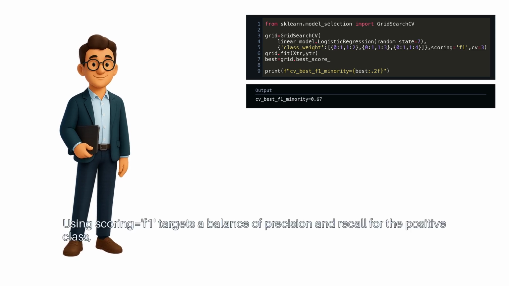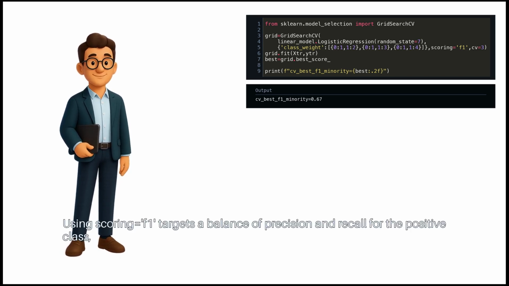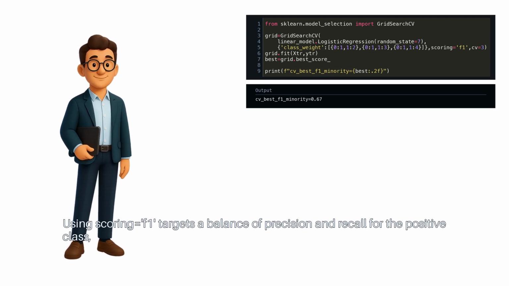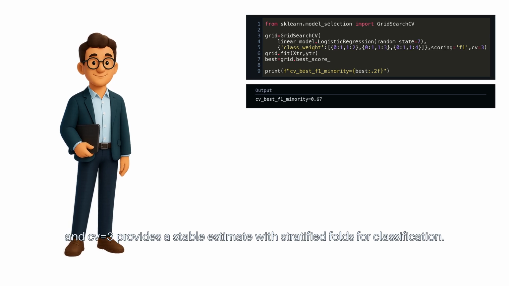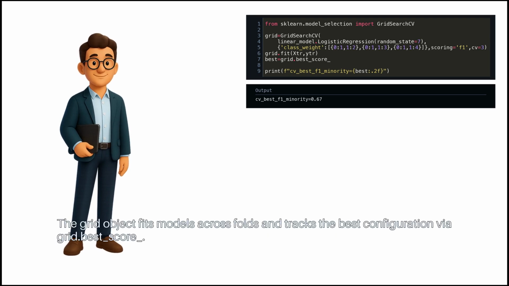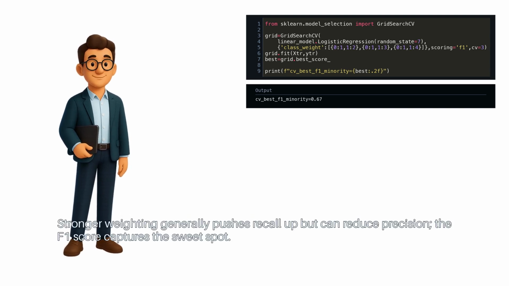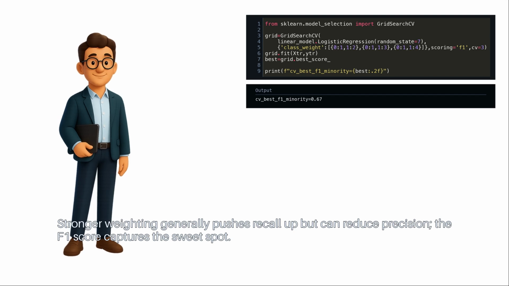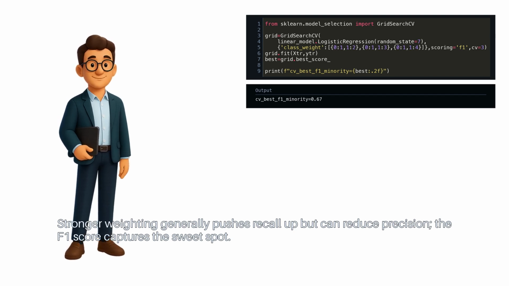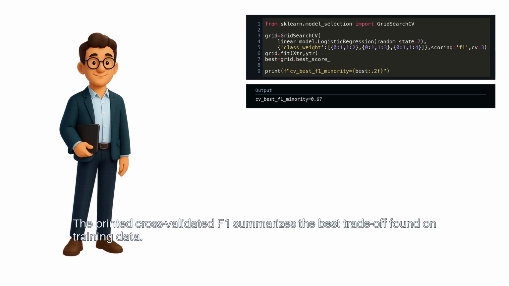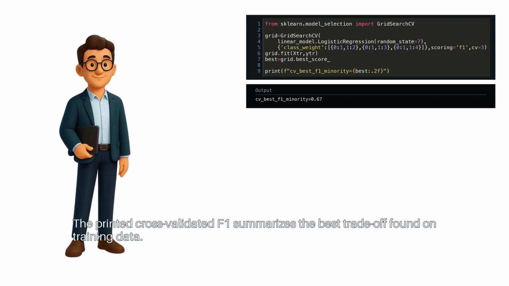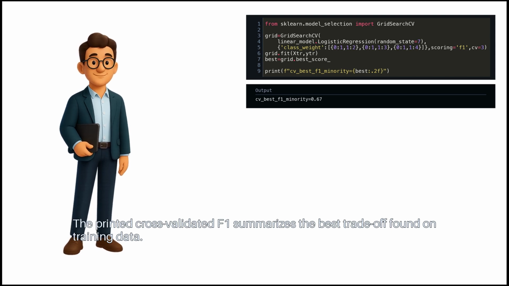Using scoring equals F1 targets a balance of precision and recall for the positive class, and cv equals 3 provides a stable estimate with stratified folds for classification. The grid object fits models across folds and tracks the best configuration via grid.best_score_. Stronger weighting generally pushes recall up, but can reduce precision. The F1 score captures the sweet spot. The printed cross-validated F1 summarizes the best trade-off found on training data.